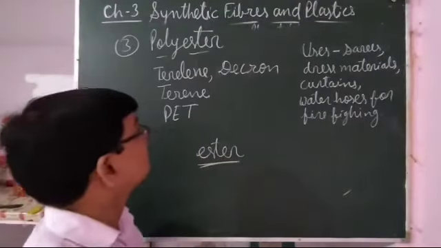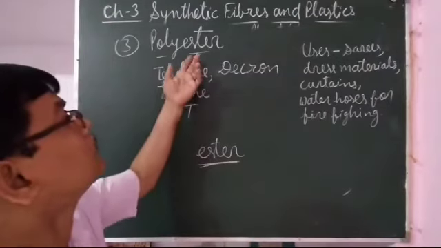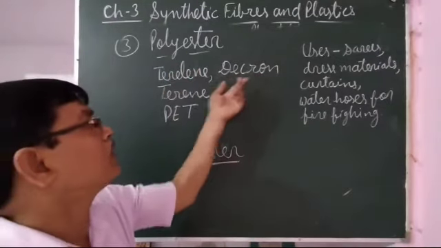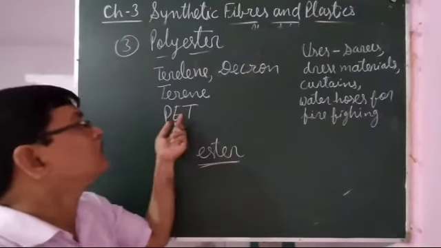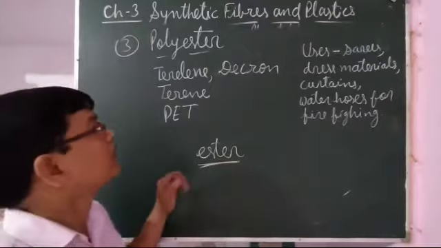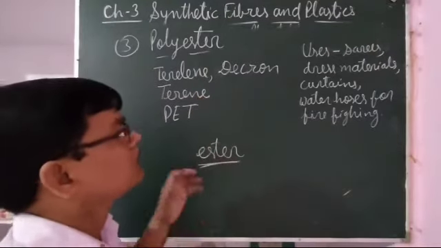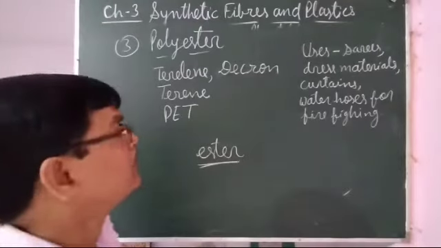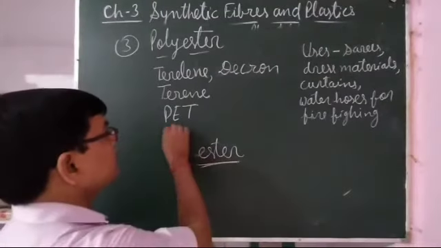In polyester, terylene, Dacron, terene, PET, these are all forms of polyester. Terylene, Dacron, terene are made for fabrics. PET,